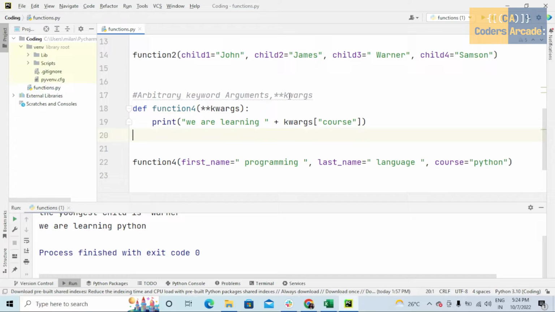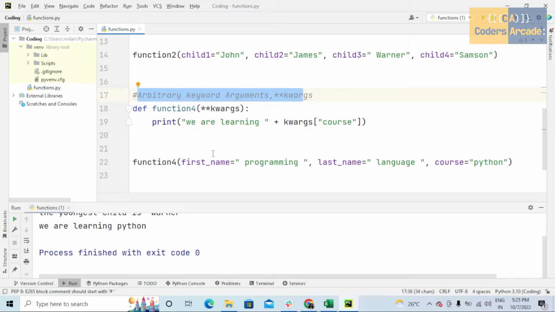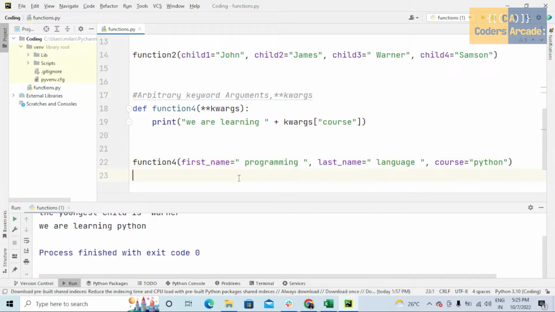So in Python, arbitrary keyword arguments are also called **kwargs. So when should we go for this? When to use these kwargs, that means arbitrary keyword arguments? See, if the number of keyword arguments is unknown, that means if we don't know how many arguments should be passed into the function, during that time we use these arbitrary keyword arguments. In this way, the function will receive a dictionary of items, that means a dictionary of arguments, where we can easily access all the items.